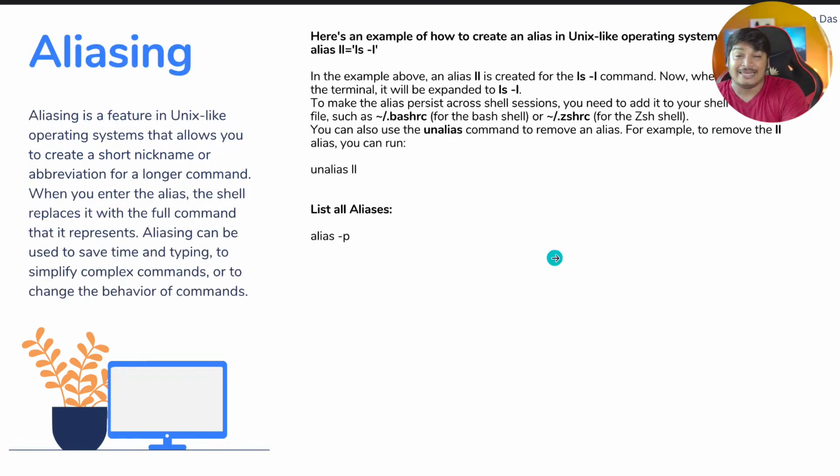Now let's go to aliasing. I think this is another very good command that we will be using in scripting a lot. Let's first understand what aliasing is. Aliasing is a feature in Unix-like operating systems that allows you to create a short nickname or abbreviation of a longer command, and when you enter the alias, the shell replaces it with the full command that it represents. Aliasing can be used to save time and typing, to simplify complex commands, or to change the behavior of a command.